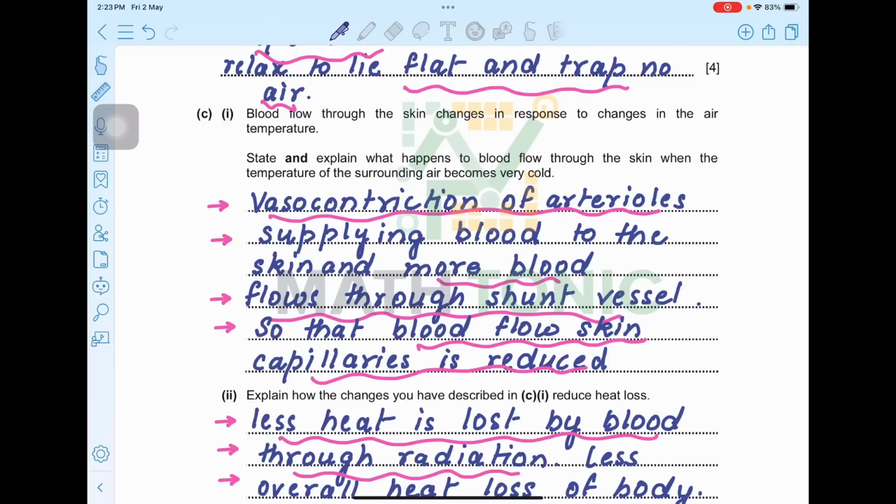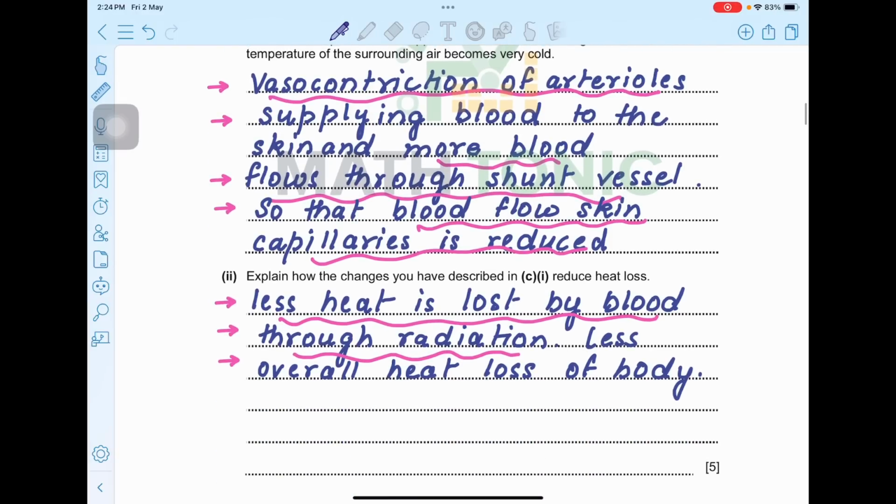And moreover, whatever blood will be passing through this arteriole, from that more blood is going to flow through the shunt vessel. So overall, the blood circulation to the skin capillaries will be reduced. So the blood flow to the skin capillary is reduced. Now how is this going to help? Explain how the changes you have described in C(i) reduce the heat losses.